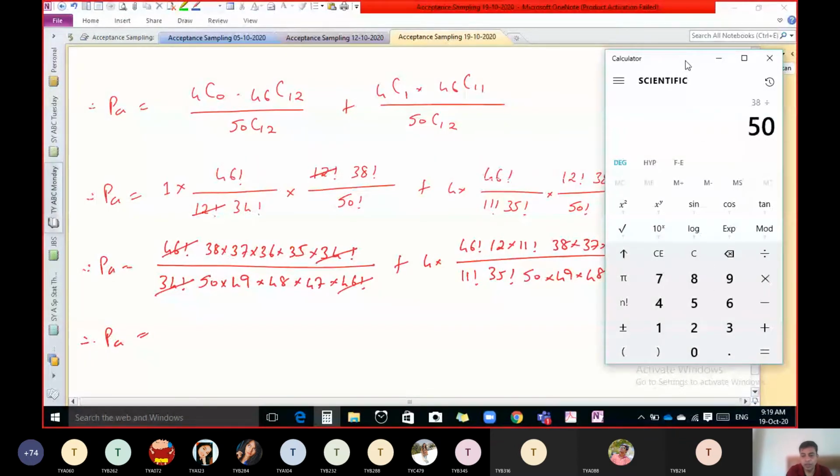38 divided by 50 into 37 divided by 49 into 36 divided by 48 into 35 divided by 47. So 0.35